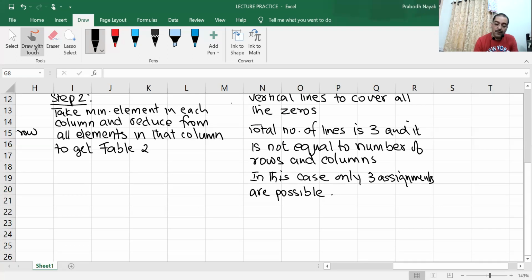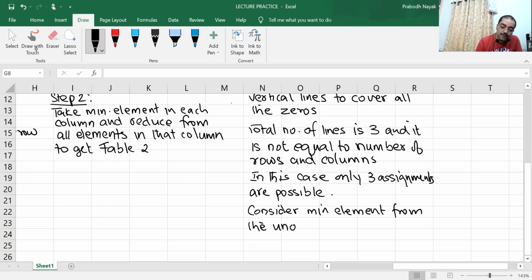Write down: consider minimum element from the uncovered elements. That is 1.